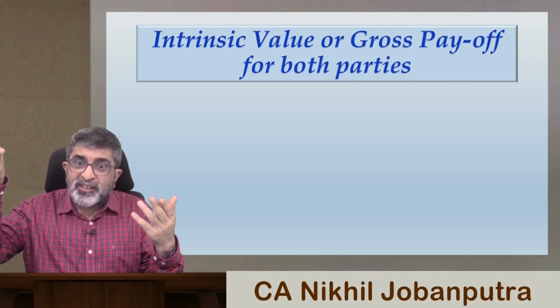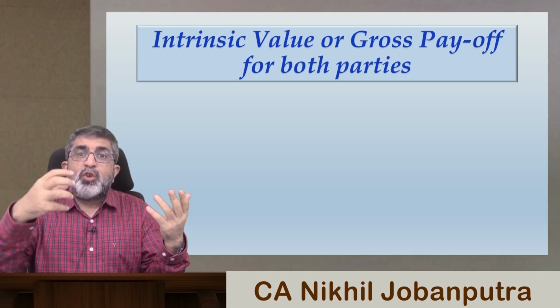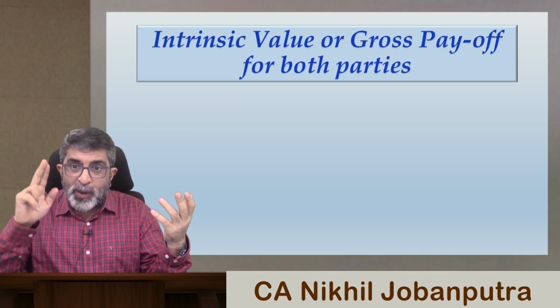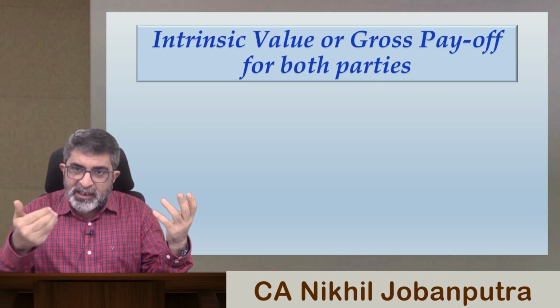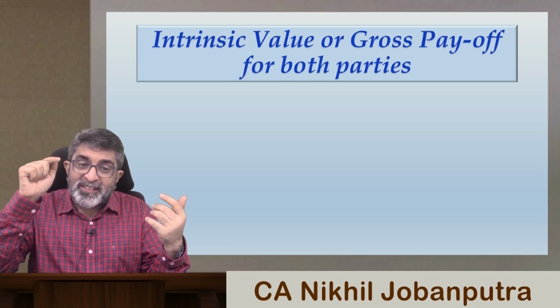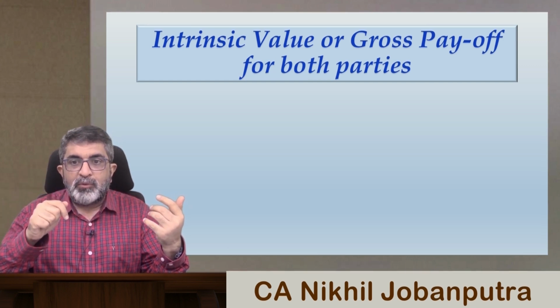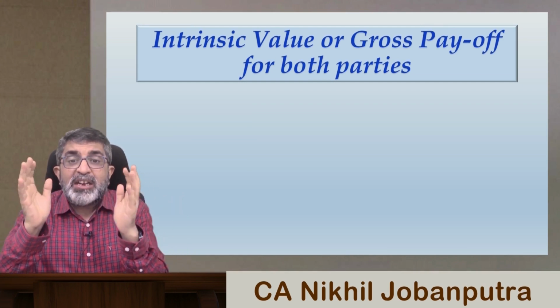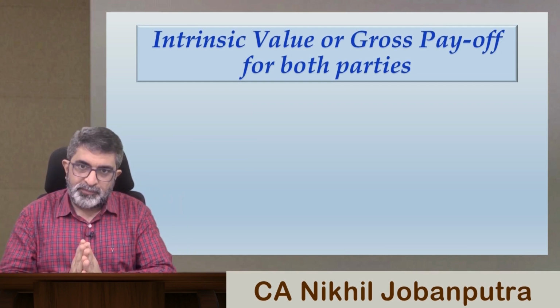Something whose price is $56, you are getting it just at $50. If you exercise your right, you will get it at $50. So if you exercise this option, what benefit you get is the intrinsic value of the option.